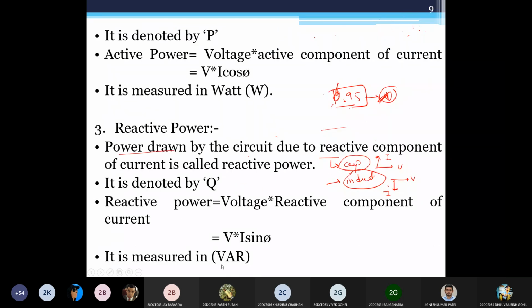VAR stands for volt-ampere reactive. VA was volt-ampere; this is volt-ampere due to the reactive element. That's why this R is there. So reactive power is measured in VAR.